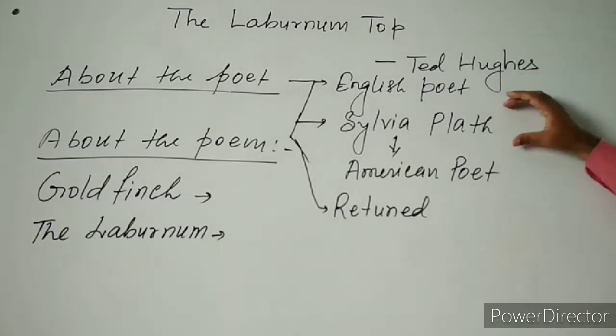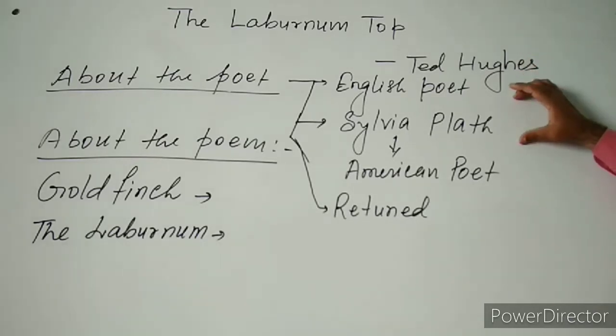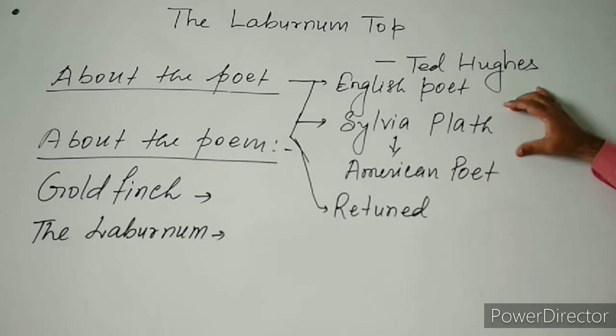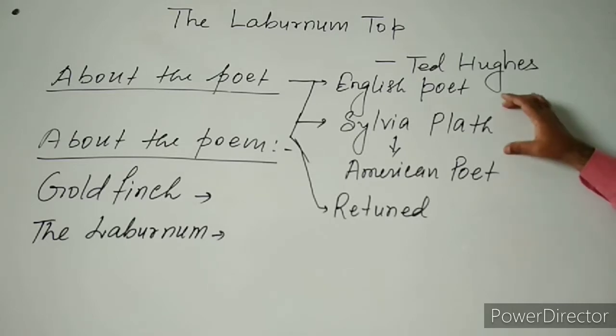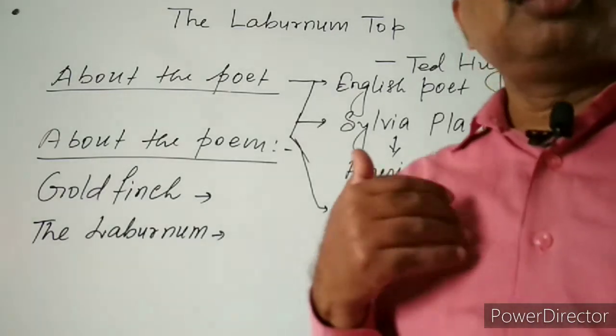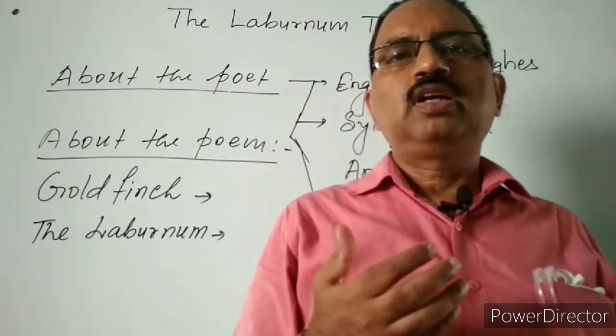So you can say that Ted Hughes was in the beginning in America, and he married the American poet Sylvia Plath. Sylvia Plath is also a famous poet of America.